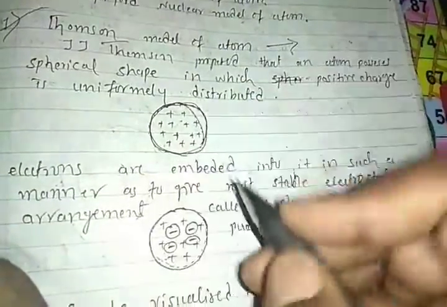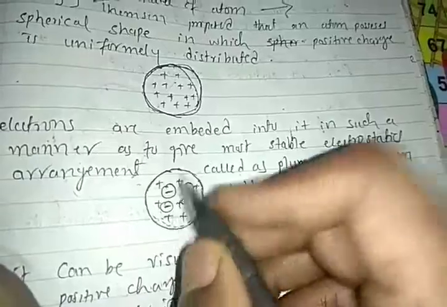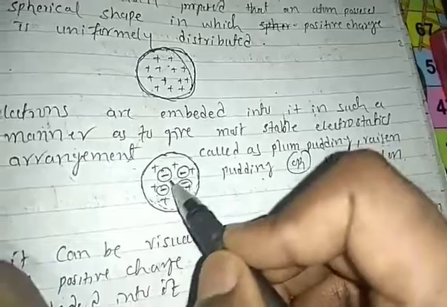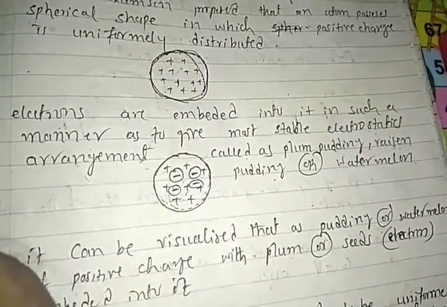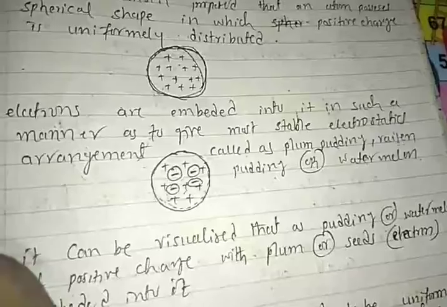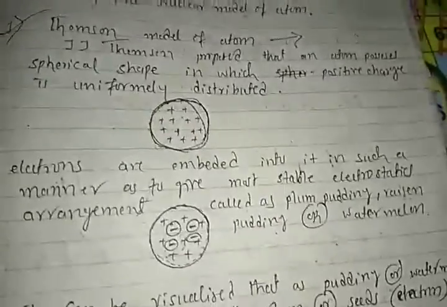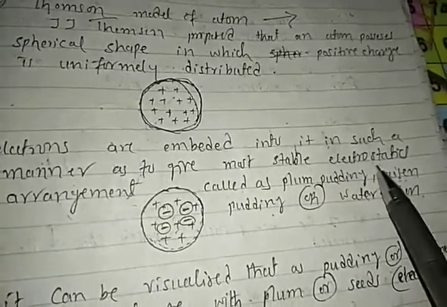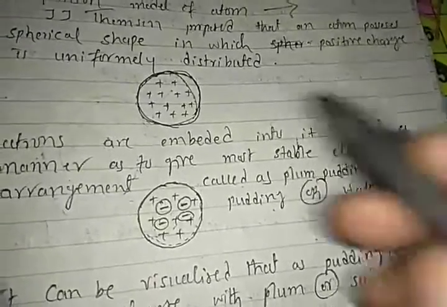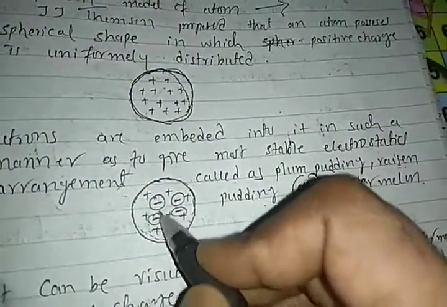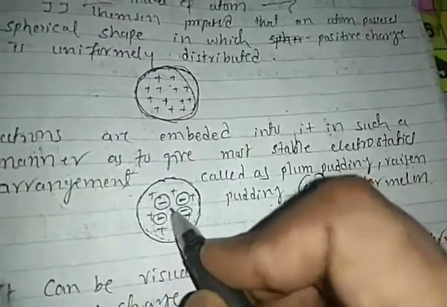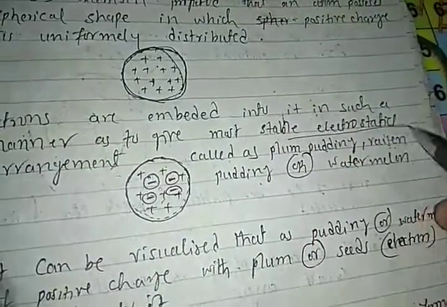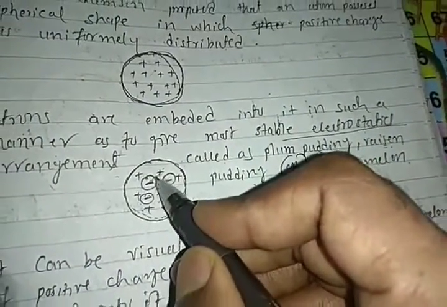So electrons are just embedded in between the protons, like this, in this form. The electrons are embedded in such a manner as to give a stable electrostatic force arrangement. The electrons are attached inside the atom along with protons, and the protons and electrons are held together by electrostatic forces.